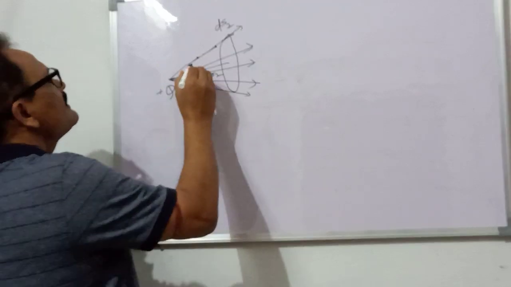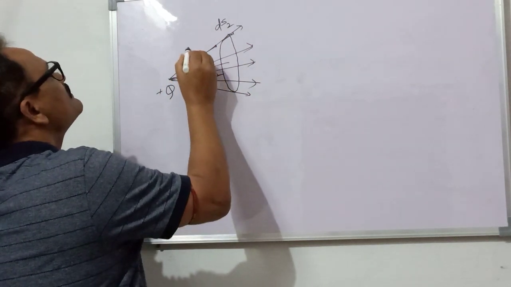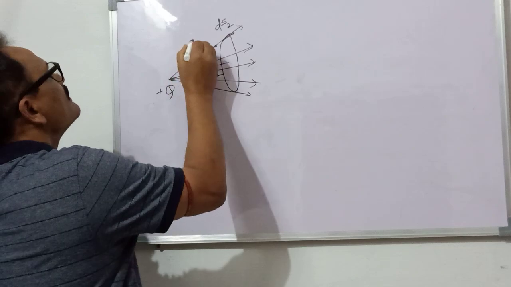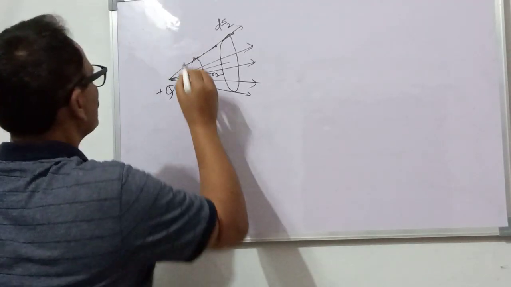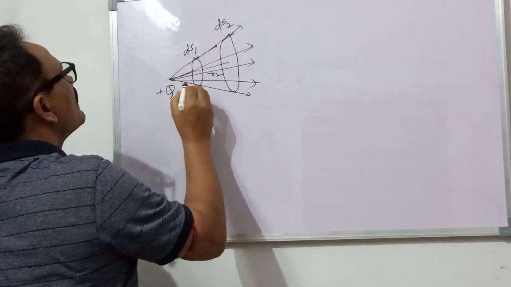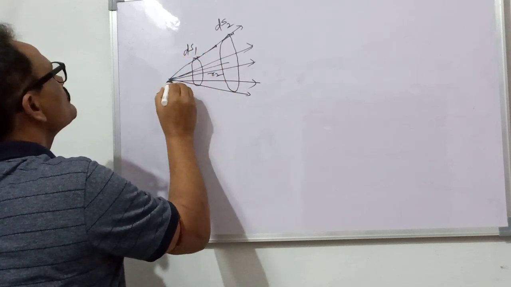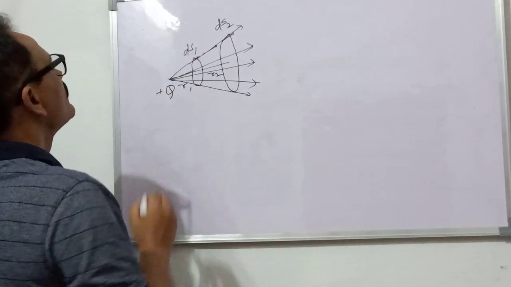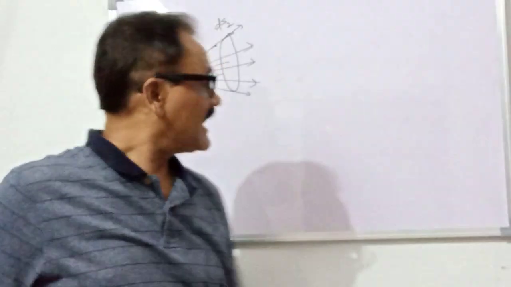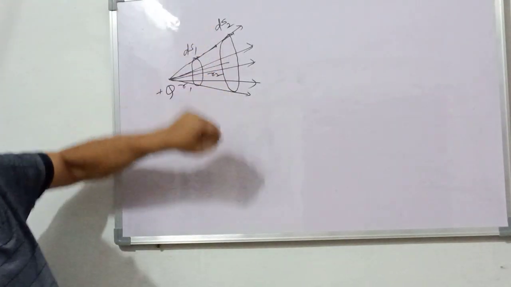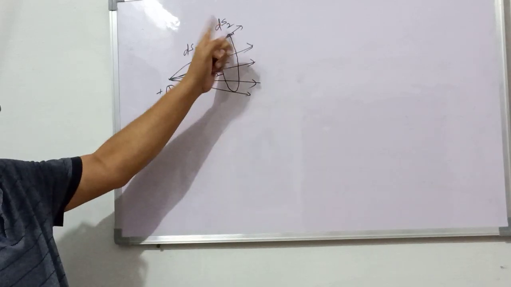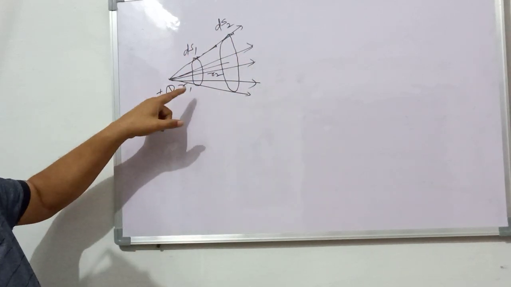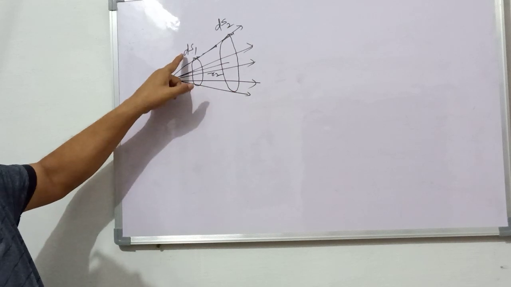And another area is ds1, and its distance from this point charge is r1. And you can see that suppose 5 field lines are passing through ds2, and similarly the same number of lines are passing through ds1.